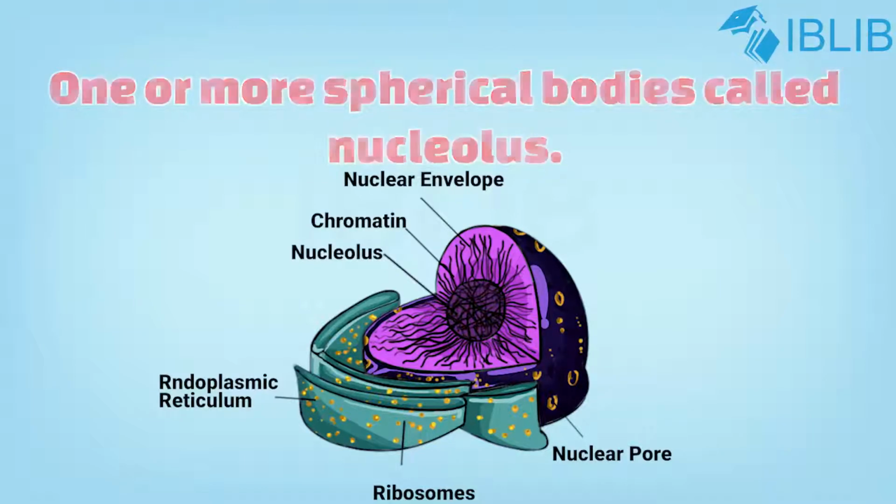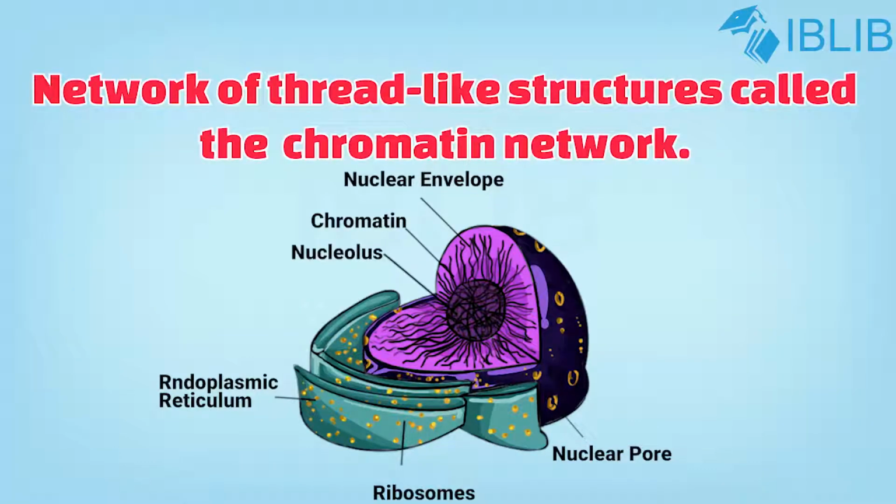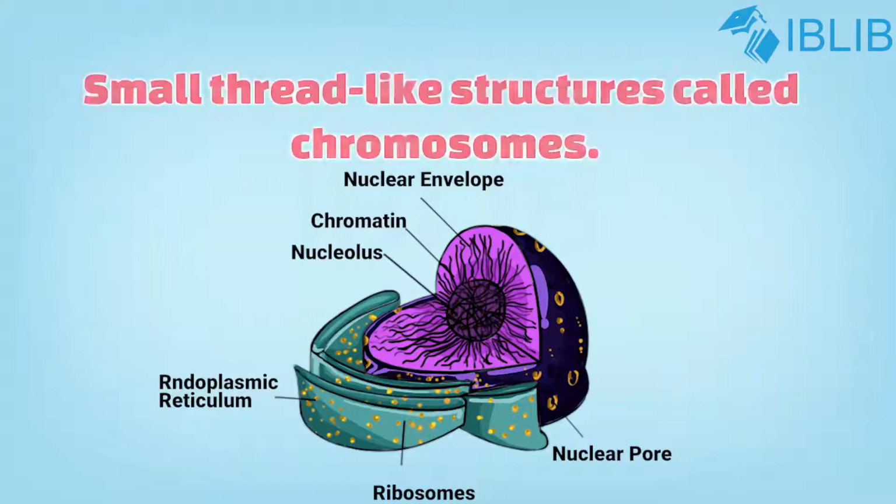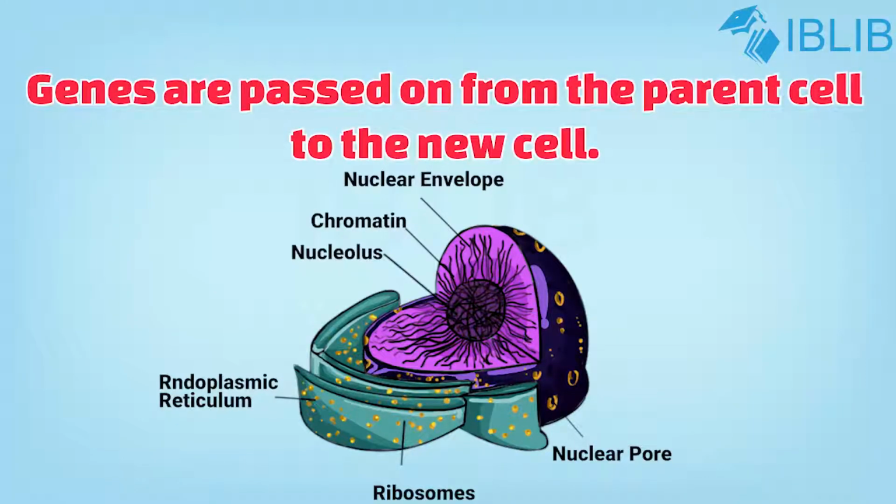The nucleoplasm contains a network of thread-like structures called chromatin network. When a cell divides, the chromatin networks form small thread-like structures called chromosomes. The chromosomes carry genes which are responsible for hereditary structures and are passed from one parent cell to the new